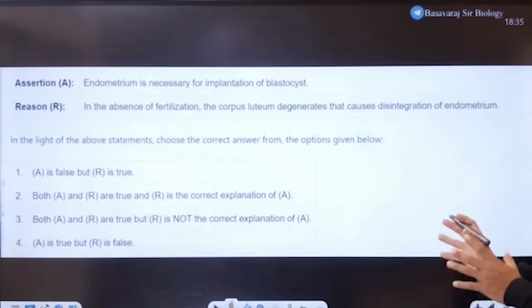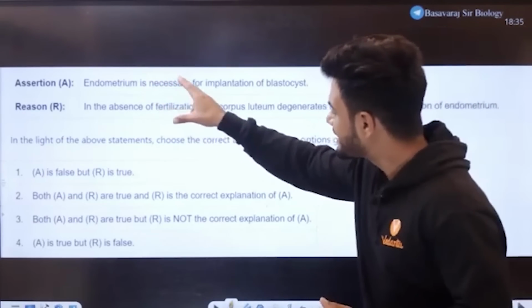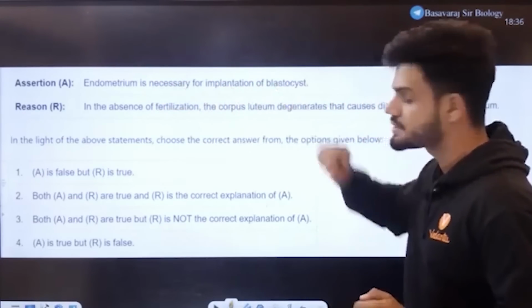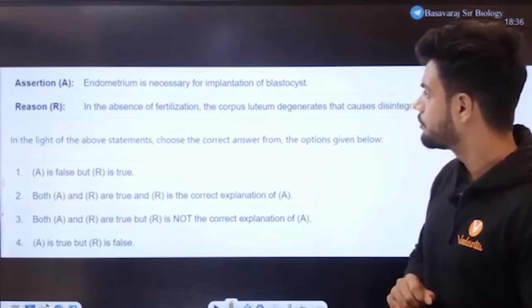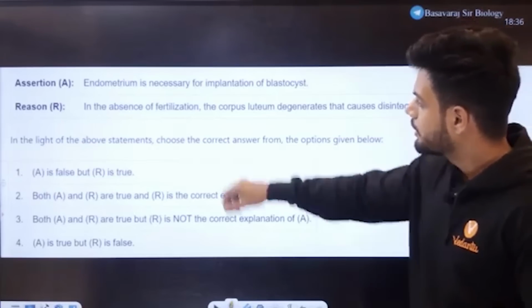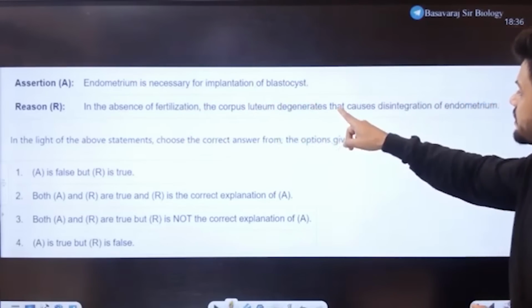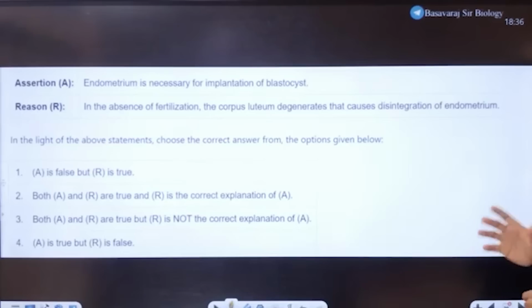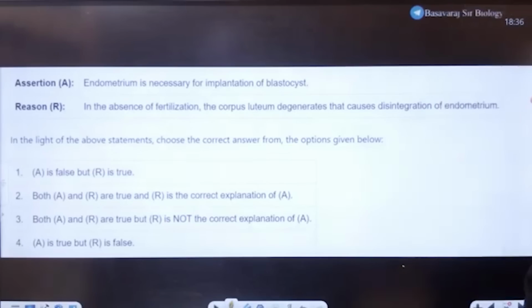Again, an AR question on the board. Endometrium is necessary for implantation of a blastocyst. In the absence of fertilization, corpus luteum degenerates, as that causes the disintegration of endometrium. Okay, both of them make sense, but some link up is not there. Yes or no? Link up is not there. Endometrium is important. Yes, endometrium is important.